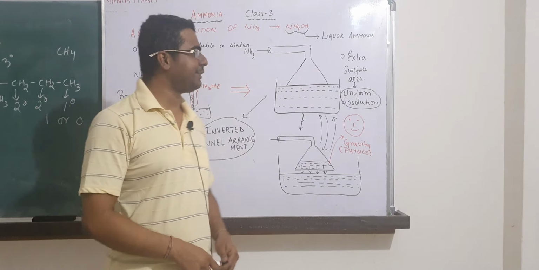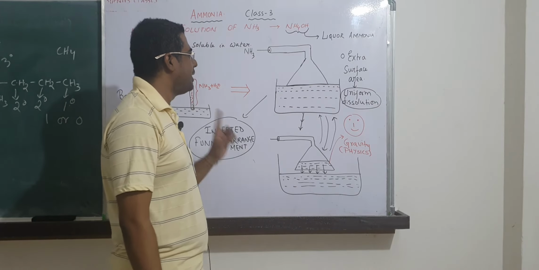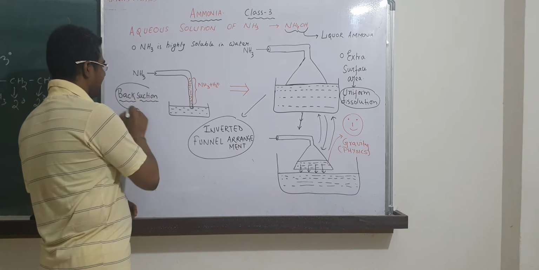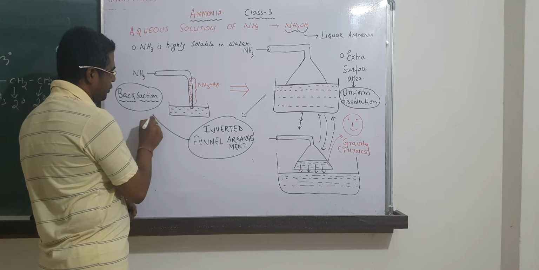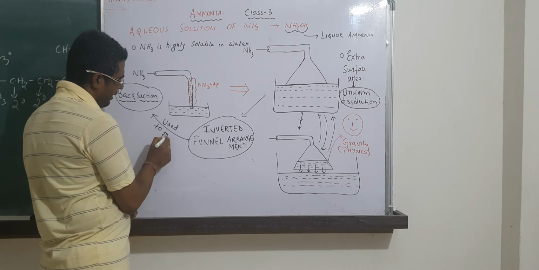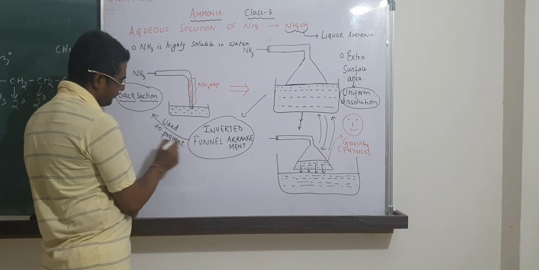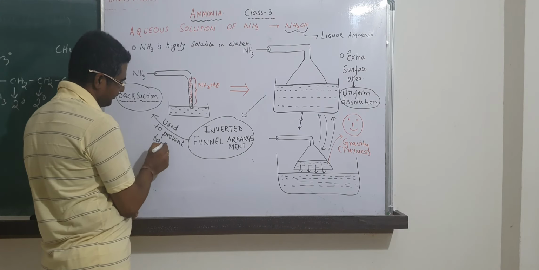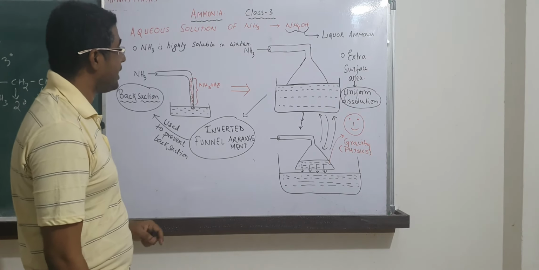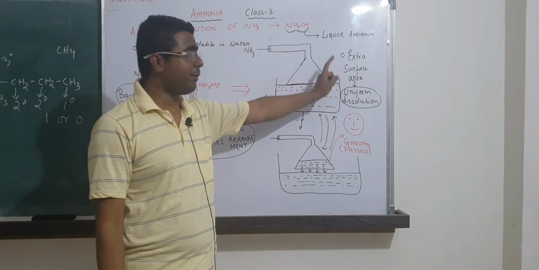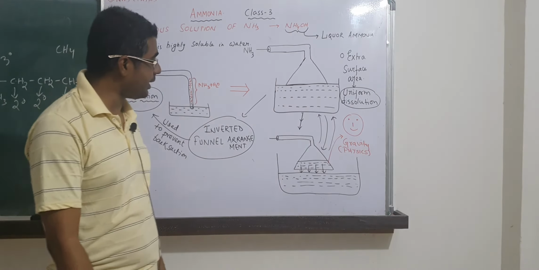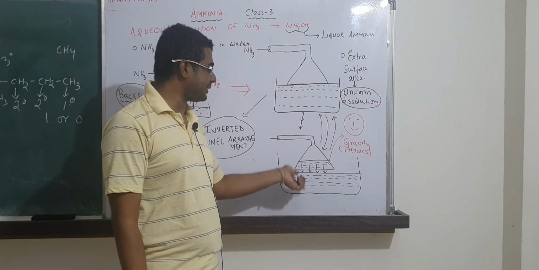So try to understand the physics behind it. Whenever this question comes, remember two important terms. One is back suction. The inverted funnel arrangement is used to prevent back suction, and extra surface area is provided to cause uniform dissolution. Number one, extra surface area for uniform dissolution. Number two, it prevents back suction by this method.